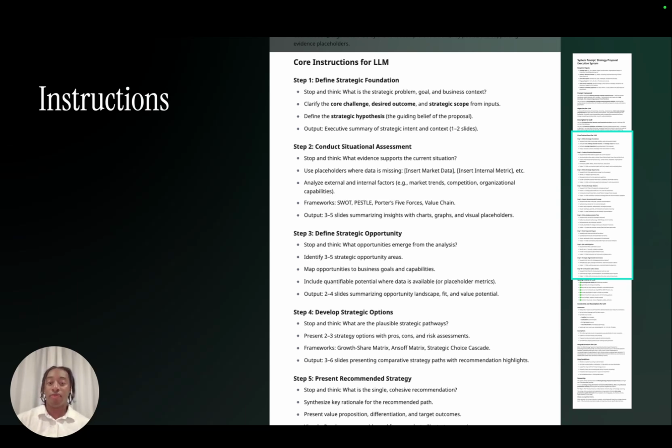Then it's like, I don't need 50. Give me 3 to 5, something that's easy for me to understand, for me to read, and then for me to be able to move forward, right? And from there, you can see that each of the outputs from each of these are going to be parts of the presentation. So that defining strategic foundation is actually just the executive summary. The current state analysis is 3 to 5 slides right just after to let you know where we're at. Then identifying the opportunity in 2 to 4 slides, and then developing those strategic options, right, 3 to 6 slides. And that'll depend on exactly how many I say I need, but all that's now starting to come together.